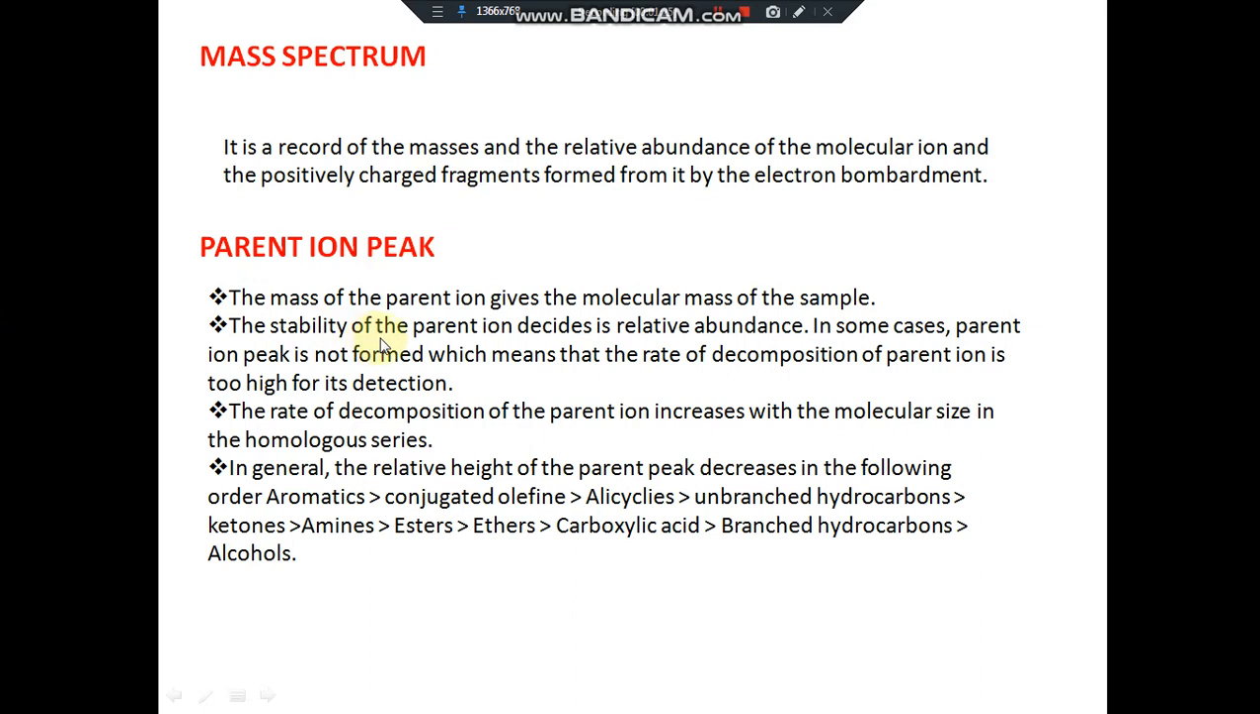The stability of the parent ion decides its relative abundance. In some cases, the parent ion peak may not be formed. In such cases, the rate of decomposition of the parent ion is so high that it is not detected. The rate of decomposition of the parent ion increases with the molecular size. The relative height of the parent peak decreases in the following order.